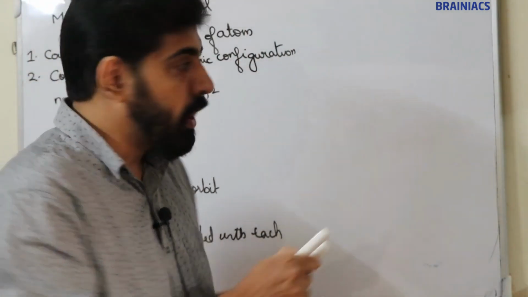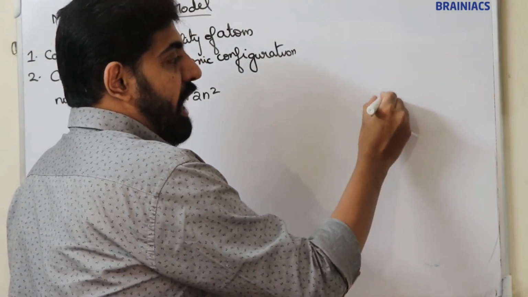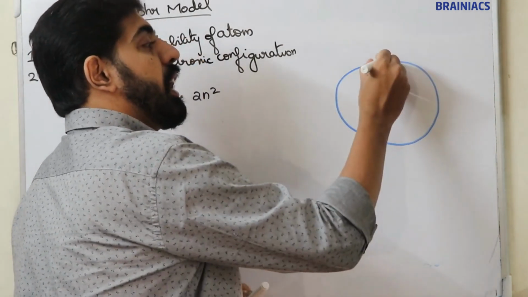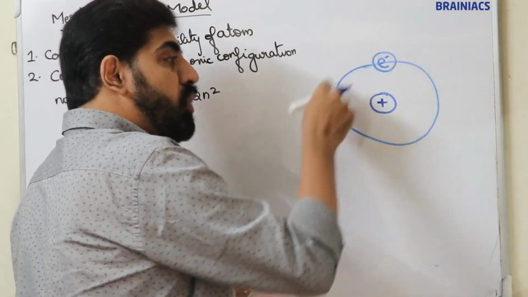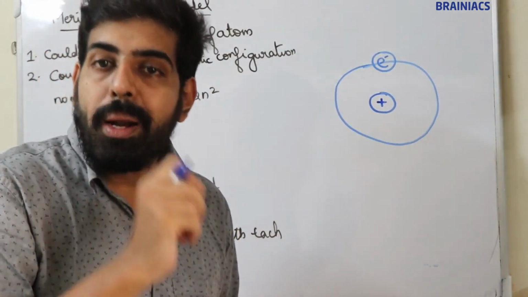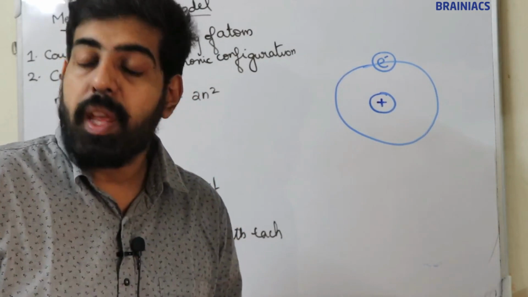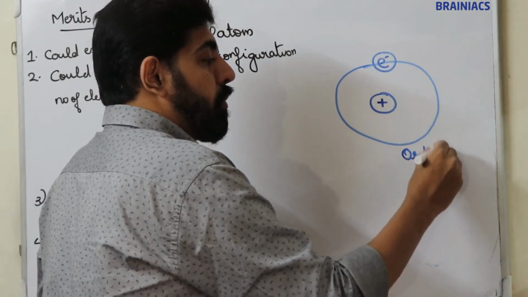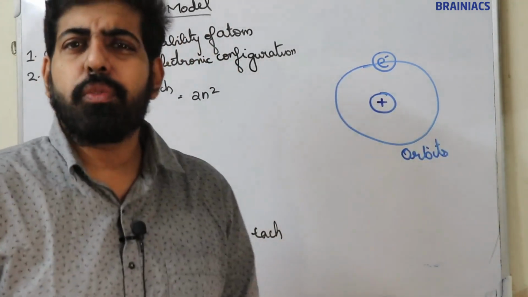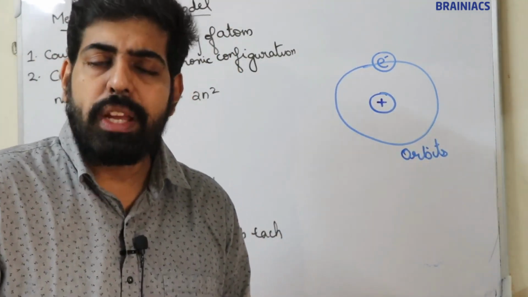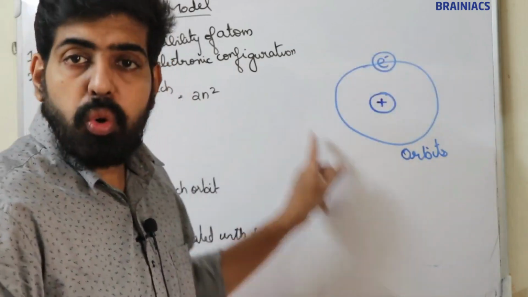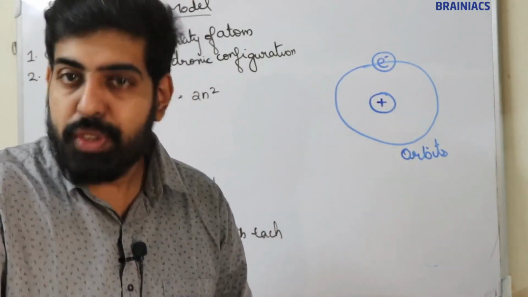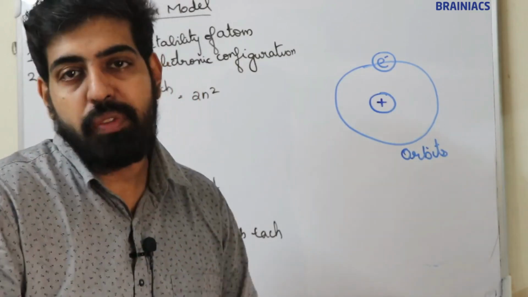According to the Bohr model, electrons revolve around the nucleus in certain quantized fixed paths. They are known as orbits. What does quantized mean? Quantized means fixed energy. So electrons rotate around the nucleus in certain fixed paths, which means they have a fixed amount of energy.